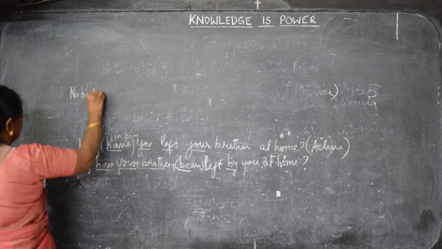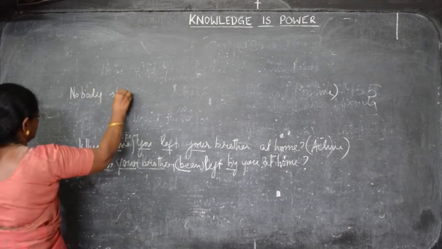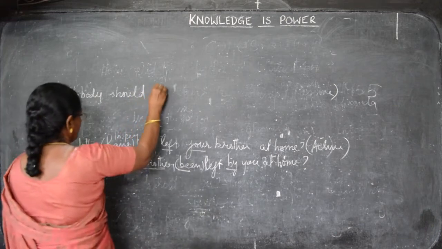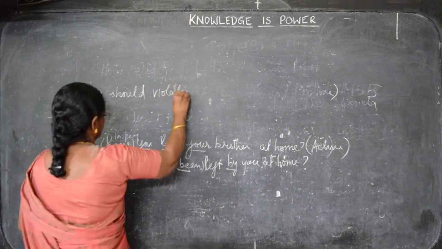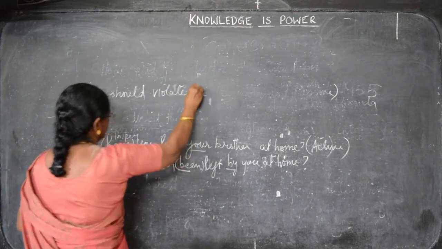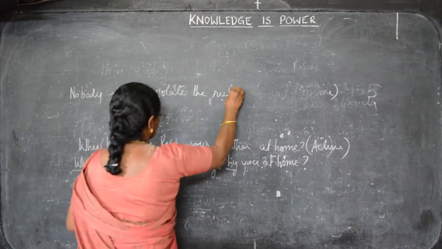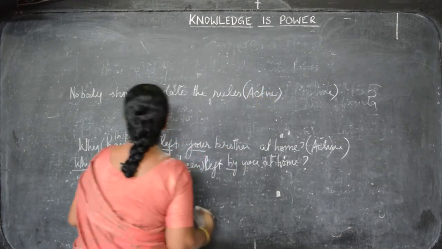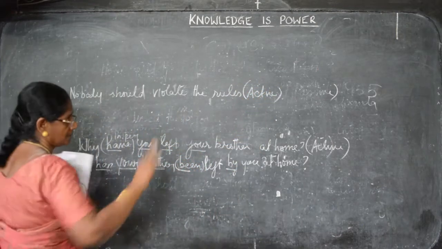Nobody should violate the rules. Here there is no subject.